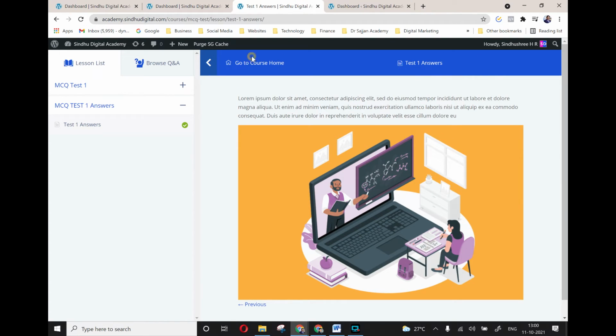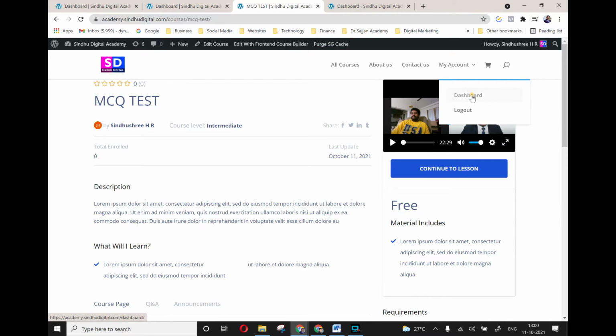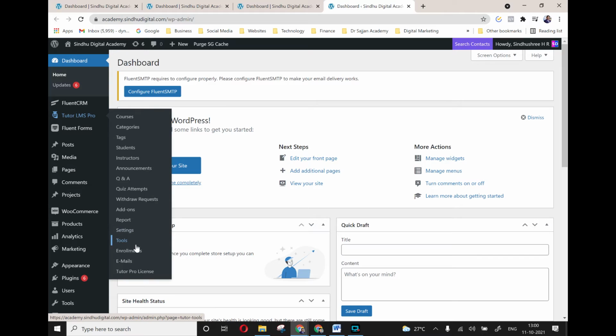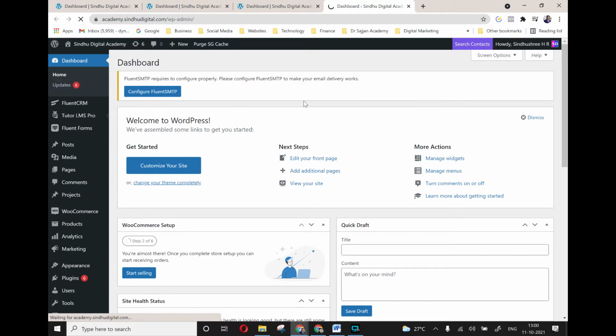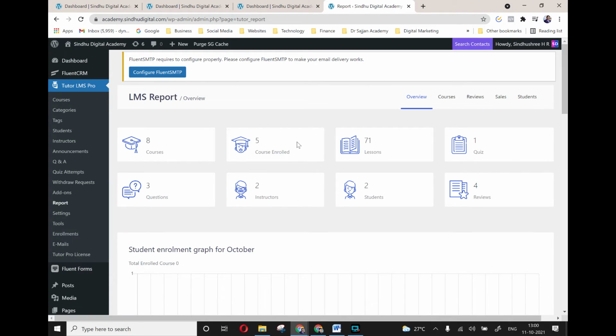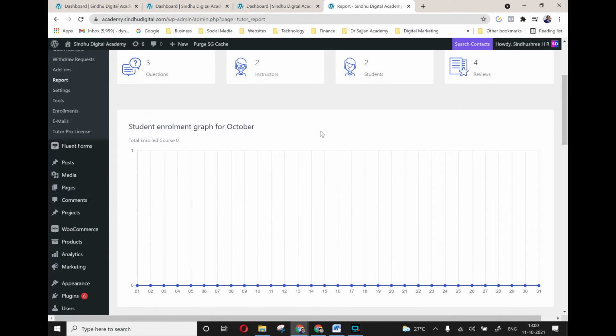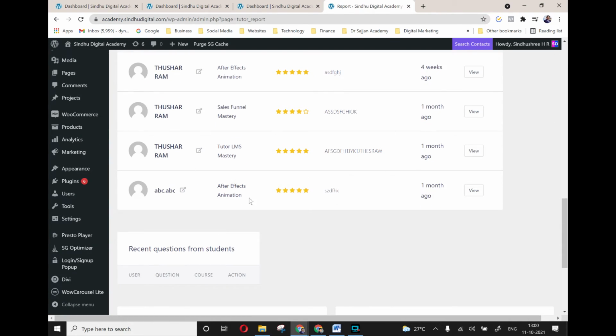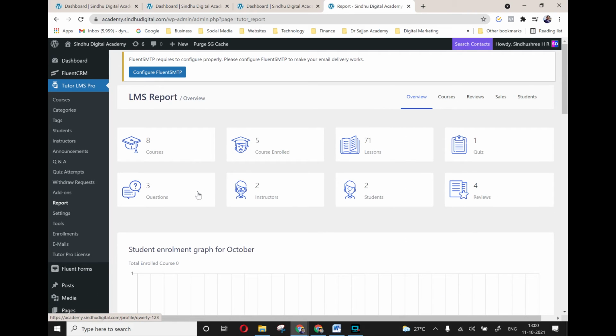Before that, let us go back to the home and show you the dashboard. So this is the backside of that. So in Tutorials Pro, you will get reports. You will know how many students have joined, a very beautiful graph, who is enrolled, how many people have taken the exams, and what the scores are. Every piece of information you will get to know.